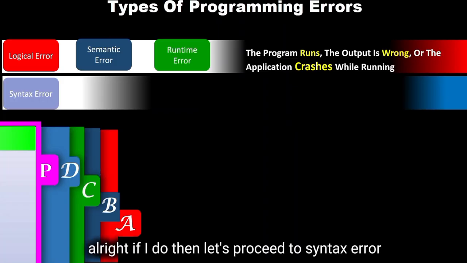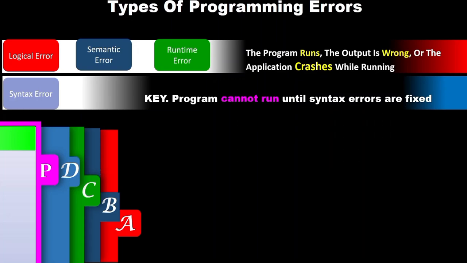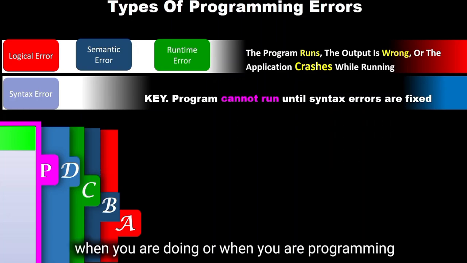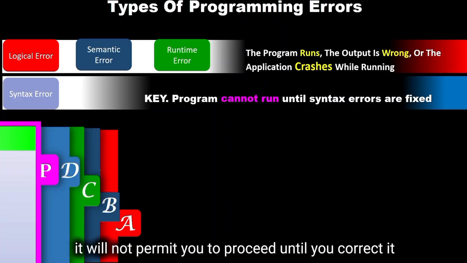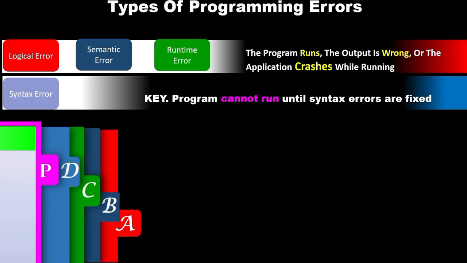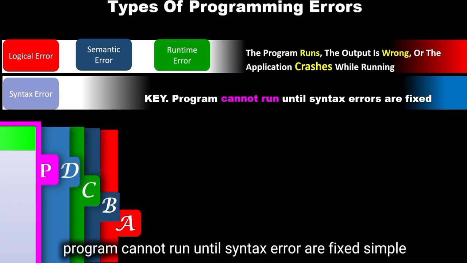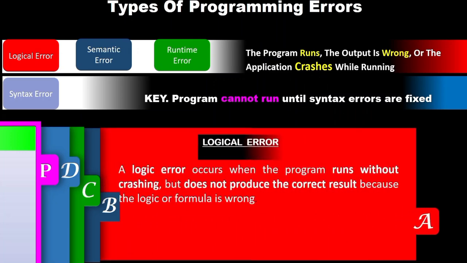If so, let's proceed to syntax error. So what is a syntax error? A syntax error is the more difficult one when you are programming. If you put in incorrect input or miss some rules, it will not permit you to proceed until you correct it. It is different from logic and semantic errors. This one doesn't run. In short, the program cannot run until syntax errors are fixed. Simple. Let's now look at each one in detail.